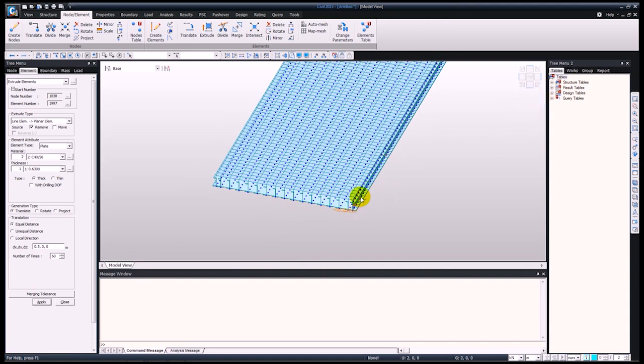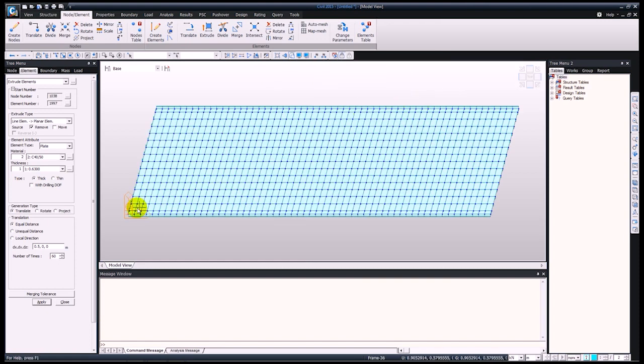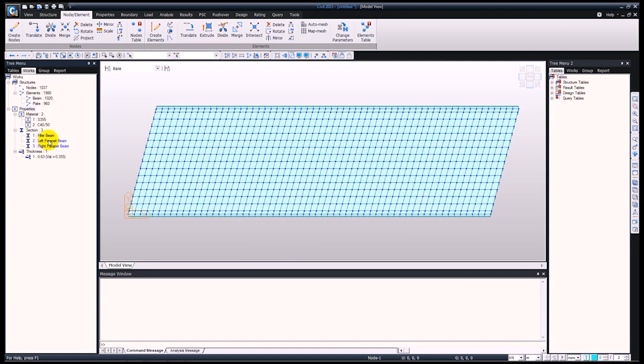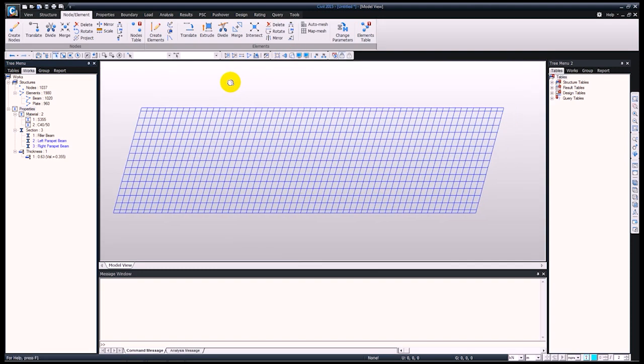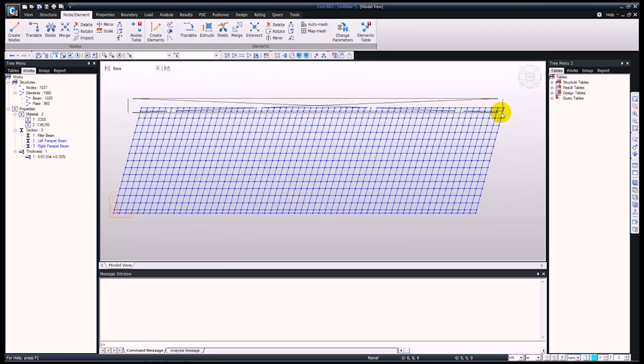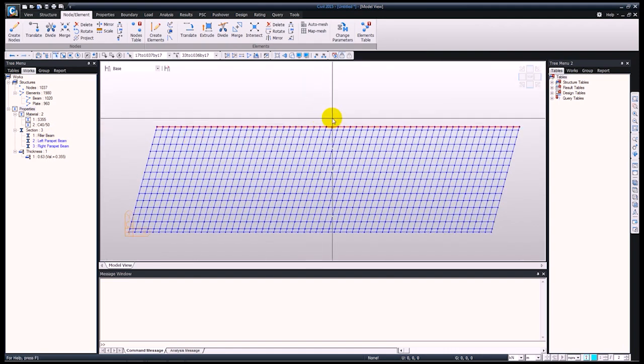Okay, as you can see on the two edges, we have the steel I girders which are not encased in the concrete. So these I'm going to assign the section properties of the left parapet and right parapet beams. So for that, just take off the hidden view and select the elements at the top. These will be the left parapet beams.